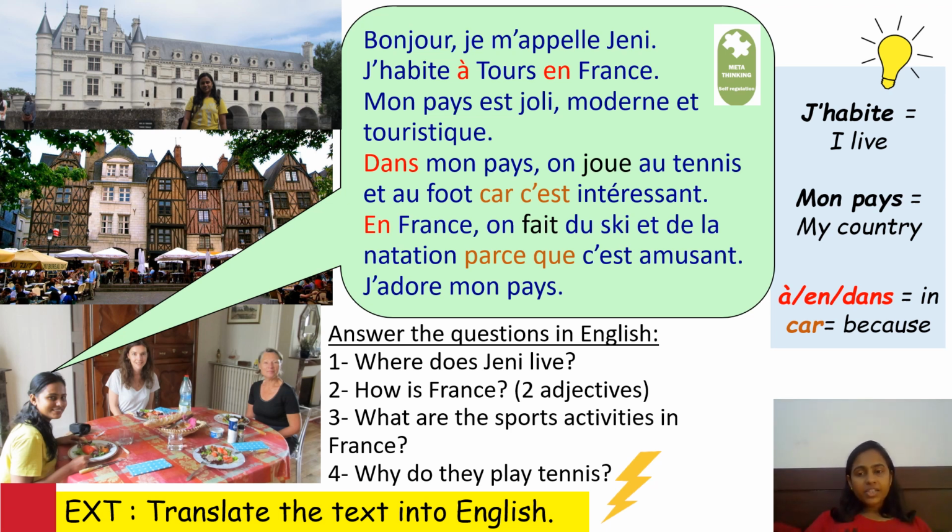And there are some extra help words given there. J'habite is I live. Mon pays is my country. A, on, dans all mean in French. Car means because. So you could use these help words to answer your questions here. So what you're going to do is complete the sentences first, describing your country, and then you will do this reading paragraph. Okay, read the passage and answer the questions below.